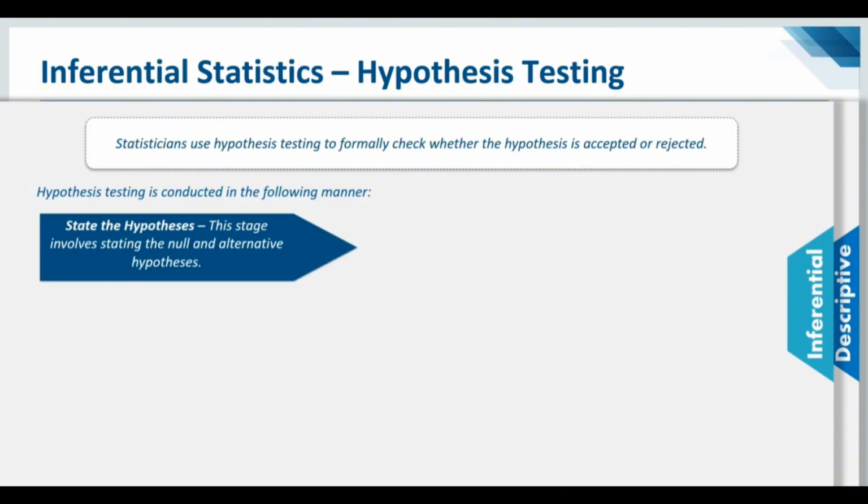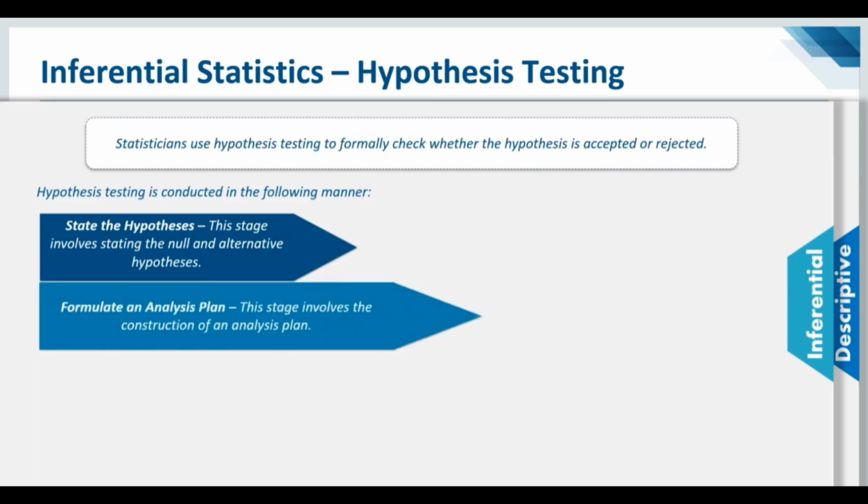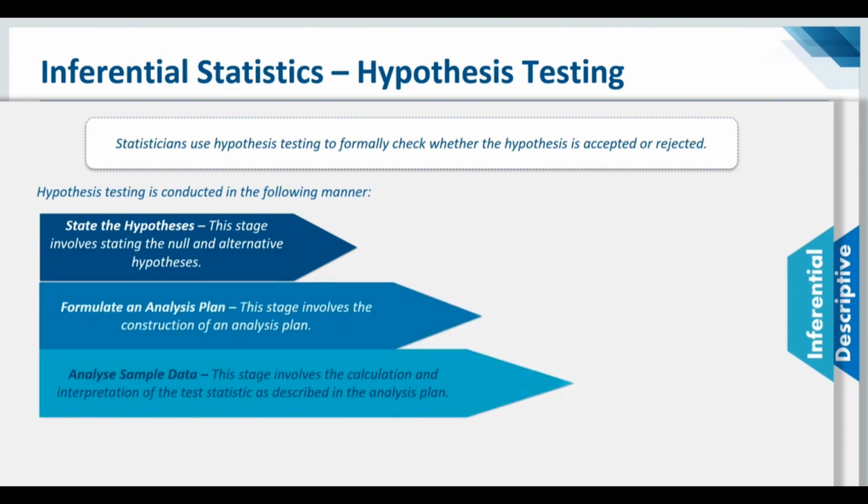So hypothesis testing is basically conducted in the following manner that you can see on the screen. It starts with the statement of hypothesis, and this stage basically involves stating the null and the alternative hypothesis. Then we formulate an analysis plan, where the stage involves the construction of the analysis plan, and then we move on to analyzing the sample data.